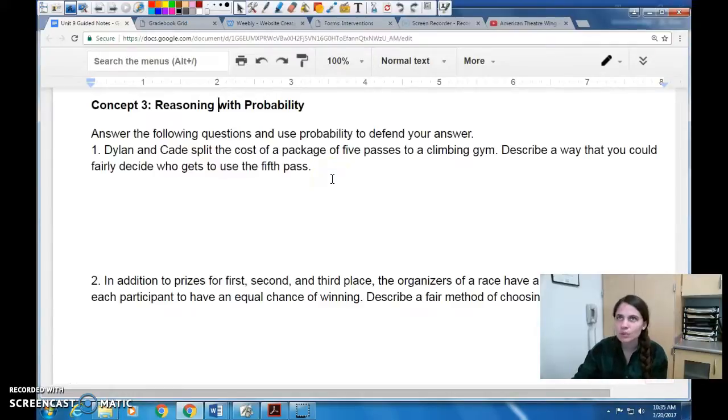But when we're reasoning with probability, we're just trying to make sense of the situation and use probability to defend our answers. But that doesn't mean we all have to have the same answer every time. So let's look at a couple of examples.